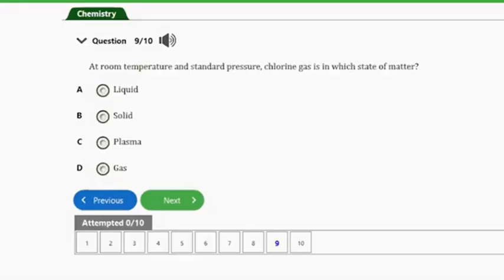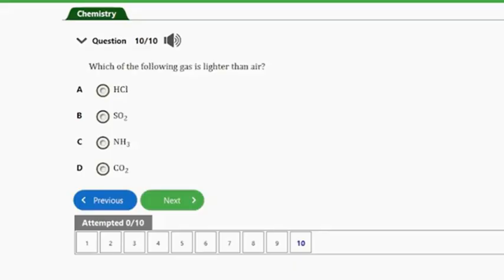Question number 9. It says, at room temperature and standard pressure, chlorine gas is in which state of matter? A. Liquid. B. Solid. C. Plasma. D. Gas. So guys, the answer to this question is option D, and that's gas. Chlorine gas is in the gaseous state of matter at room temperature and standard pressure. So let's consider the next question and the last.